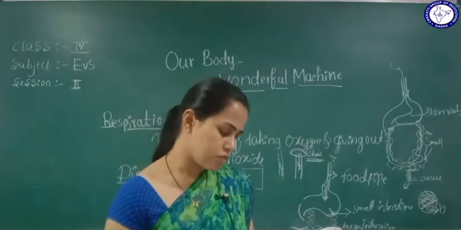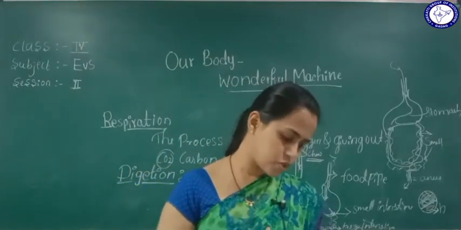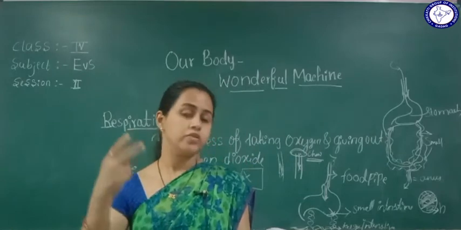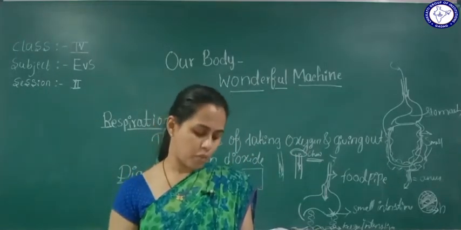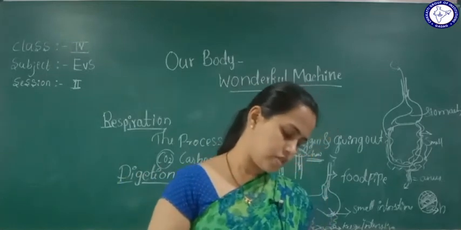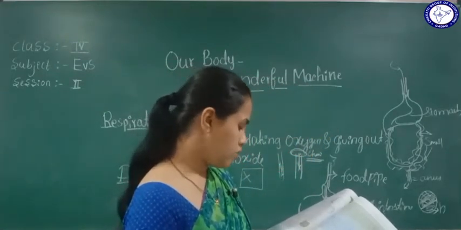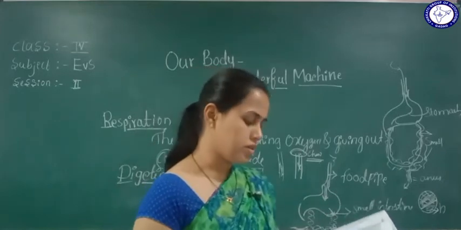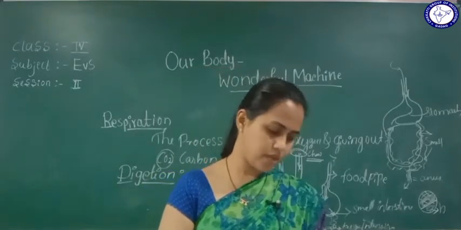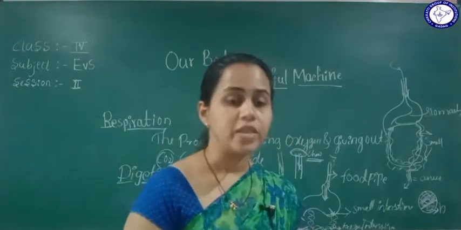The digested food reaches the blood through the small intestine and reaches all parts of the body. Now last, the undigested food reaches the large intestine and moves out of the body through the anus in the form of feces. Okay, so this is the digestive system.